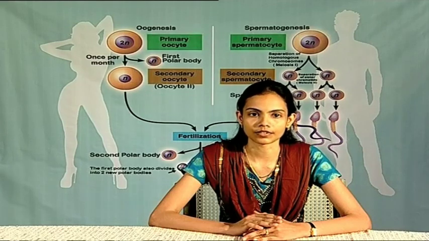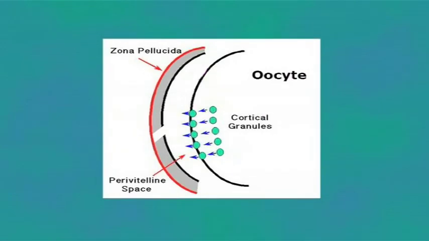Cortical granules. Cortical granules are formed in mature oocytes. The cortical granules are spherical bodies surrounded by a simple membrane and containing acid mucopolysaccharides, which synthesize the fertilization membrane during fertilization.